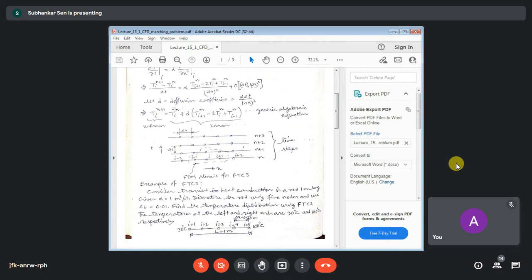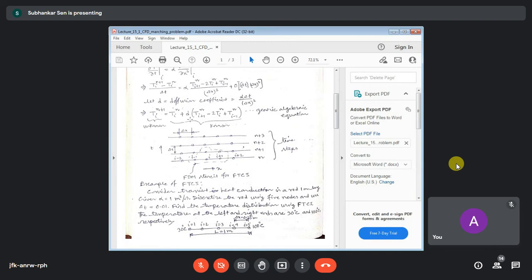So when you start your calculation, suppose this is an unsteady state problem, and I told you that in an unsteady state problem, there is always an initial condition. Initial condition and initial guess are in two different contexts. Initial guess is required for an iterative method. When you are solving a matrix by an iterative method, then you have to use one initial guess.